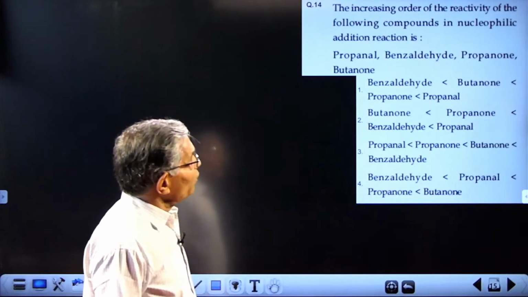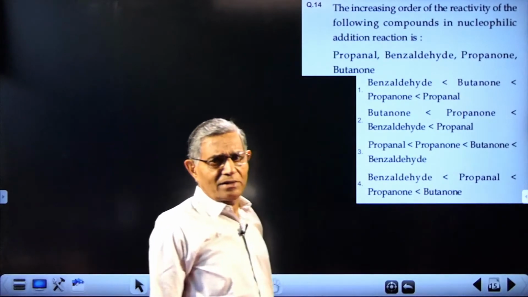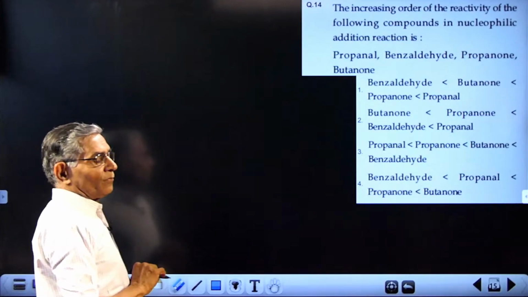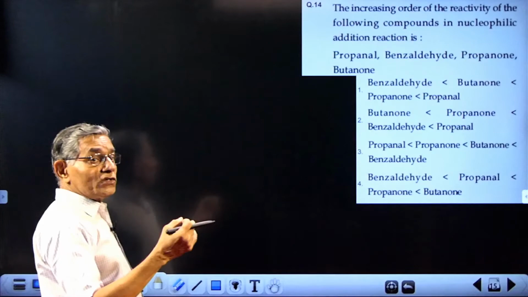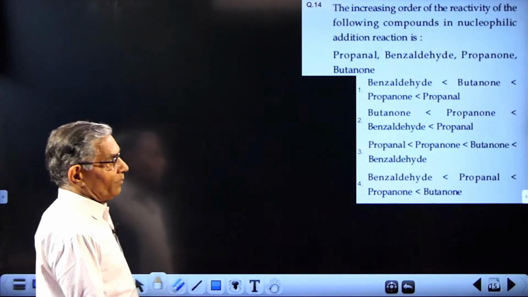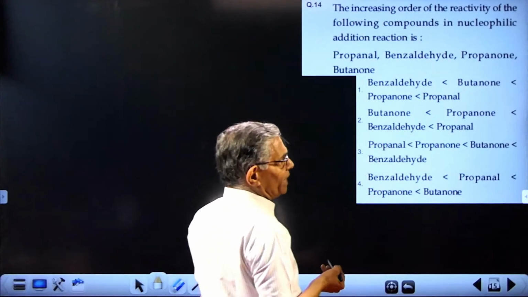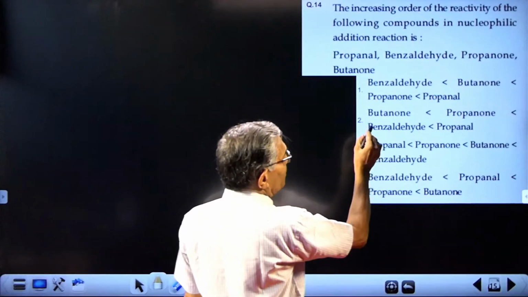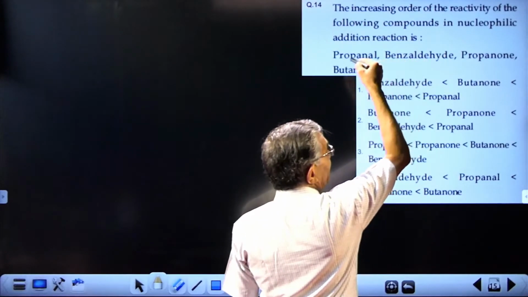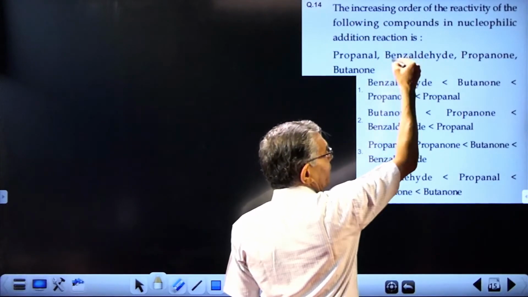Next is the incorrect order of reactivity of the following compounds in nucleophilic addition reaction, NCERT-based. You know, aldehydes are more reactive than ketones. Sterically hindered aldehydes are less reactive compared to less sterically hindered ones. Propanal and benzaldehyde are both aldehydes, so most reactive should be propanal, then benzaldehyde.